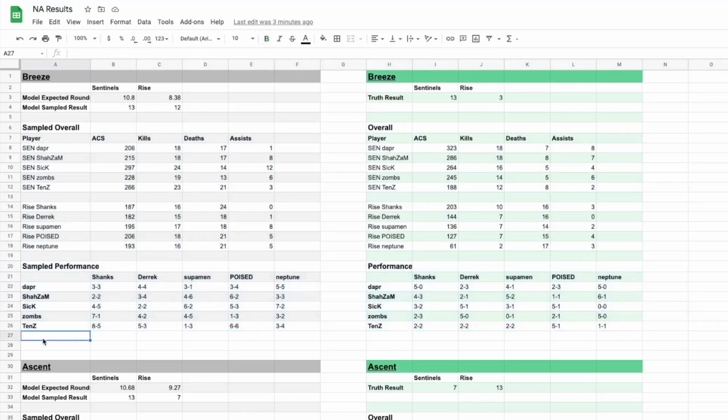Overall, I was fairly happy with the detailed samples. However, as mentioned before, there are definitely still quirks that sometimes appear where you could probably tell it's not from a real game. I think the games the model currently most struggles to create realistic samples for are very close games that go like 13-12 or 13-11, or complete blowouts that are like 13-0. For the close games, from what I've seen, the model usually underrepresents the number of kills and deaths that actually happen, and for the blowouts, usually the ACSs seem low. Another small kink is that sometimes players have a few more deaths than rounds played, which is mostly impossible. I also do want to say that these results here are slightly cherry-picked.